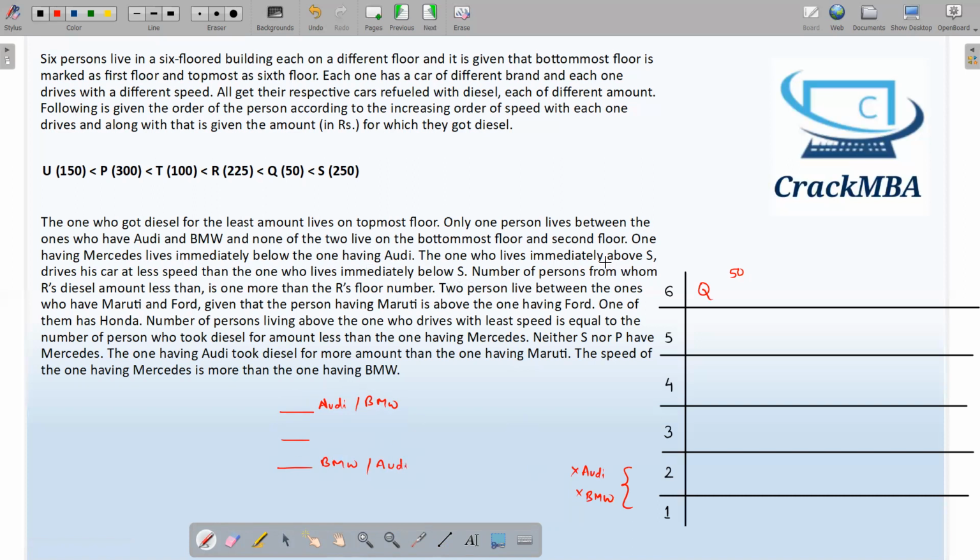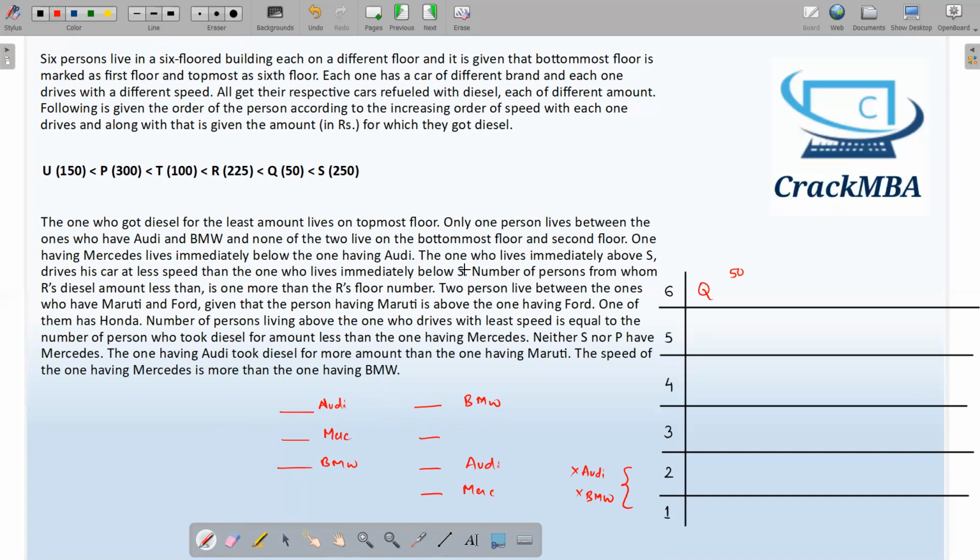The one having Mercedes lives immediately below Audi. Now we will segregate these two cases. This is BMW and this is Audi. Why have I segregated? Because we have something related to Audi. The one having Mercedes lives immediately below Audi. So this can be Mercedes or this can be Mercedes. So these are the two cases. I have written them separately. We have not filled this in the table right now.